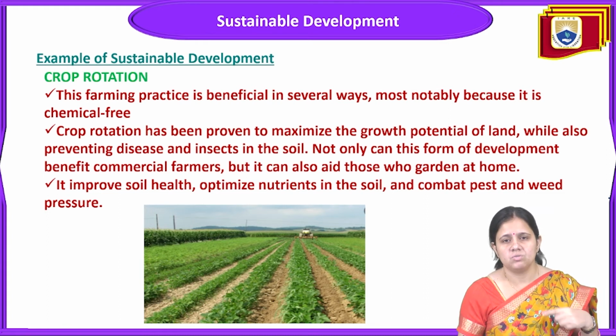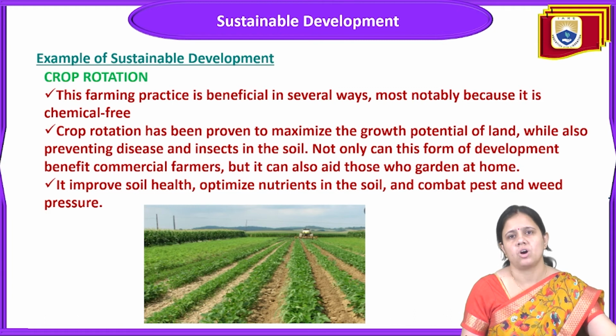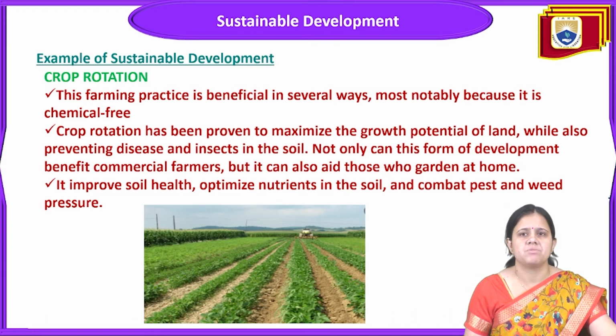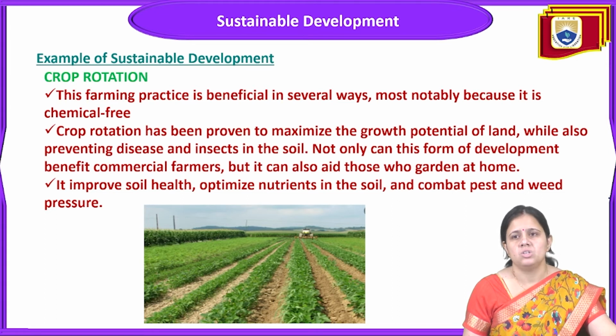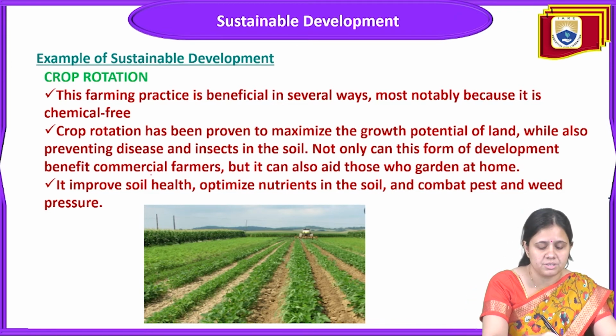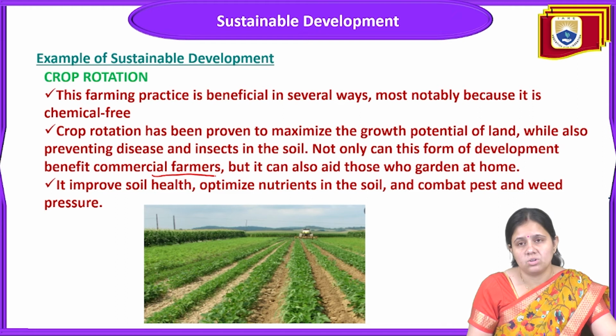So if you use crop rotation, that will be very beneficial to maximize the growth potential of the land and also to prevent diseases and insects in the soil. Not only is this form of development beneficial to commercial farmers, but it can also help those who garden at home.